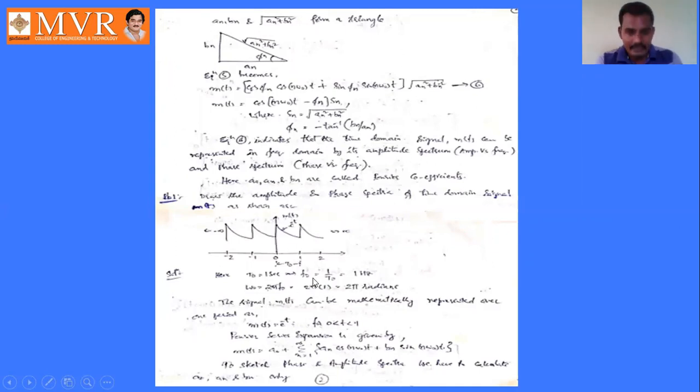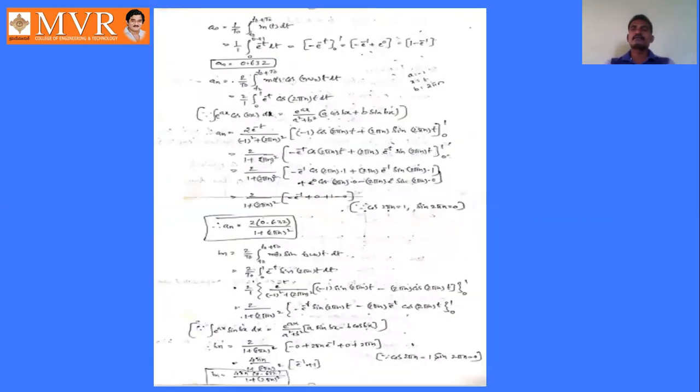So here m of t is given as e power minus t. From this we have to find out the Fourier coefficients a naught, an and bn by using the formulas: a naught equal to 1 by T naught integral T naught to T naught plus T naught m of t dt, and an equal to 2 by T naught integral T naught to T naught plus T naught m of t cos n omega naught t dt, and bn equal to 2 by T naught integral T naught to T naught plus T naught m of t sin n omega naught t dt.